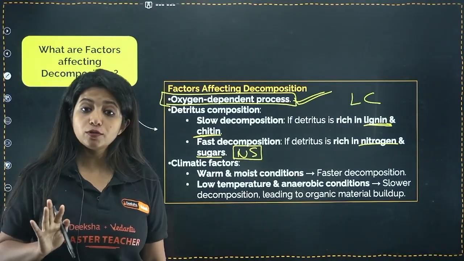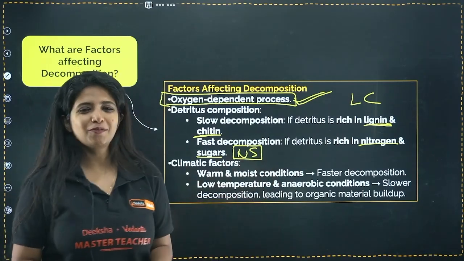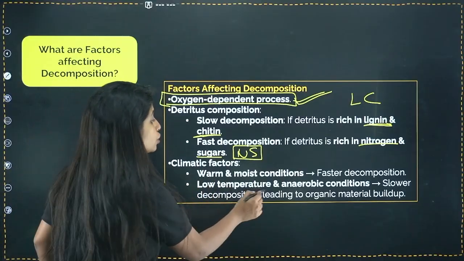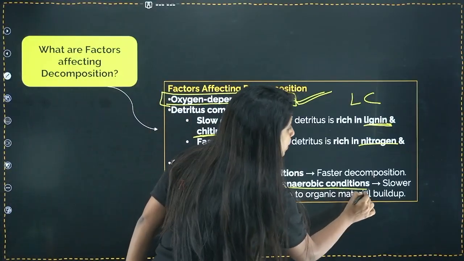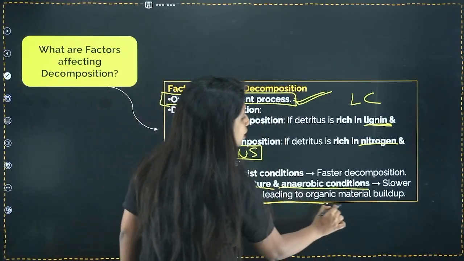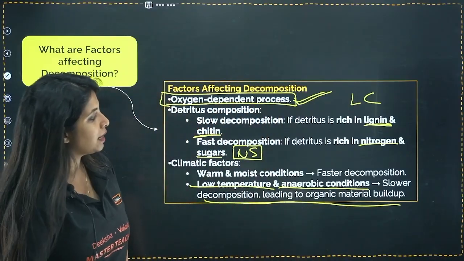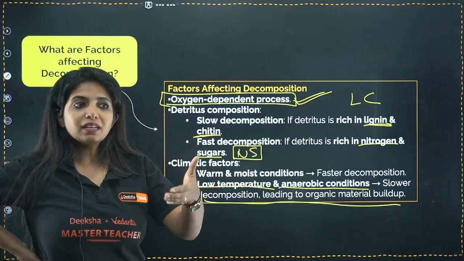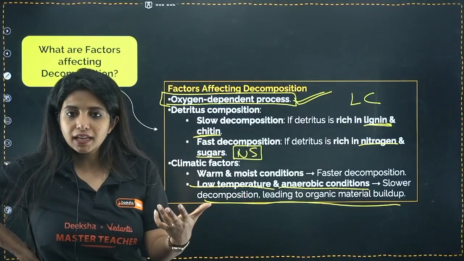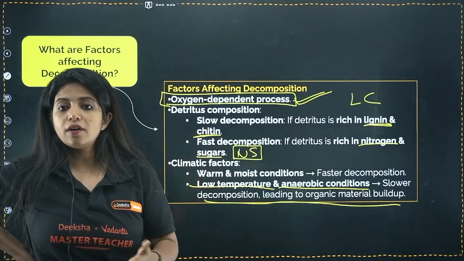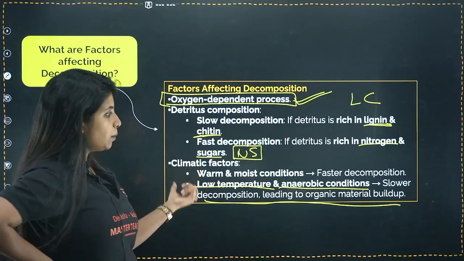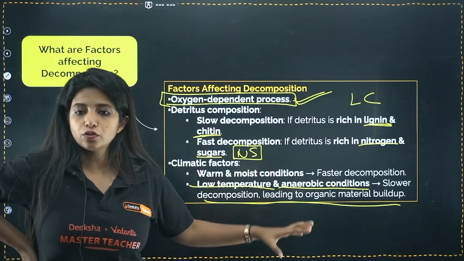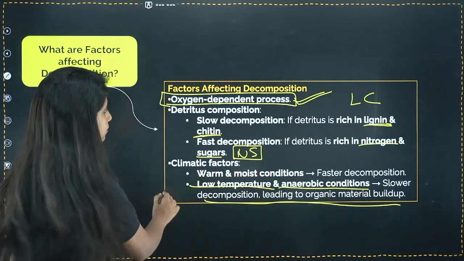Now, climatic factors also vary. If it is warm and moist, it will be faster decomposition because fungus and bacteria can easily grow on that. But if there is low temperature and anaerobic conditions, slower decomposition leading to organic material build-up will be seen. So you can remember, if you keep bread outside, it gets decayed, but when it is kept at low temperature in your refrigerator, it does not, right? So low temperature does not favor it, and anaerobic condition, if there is no oxygen, is also not going to favor it. I hope that is clear.